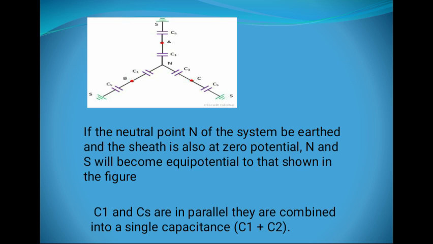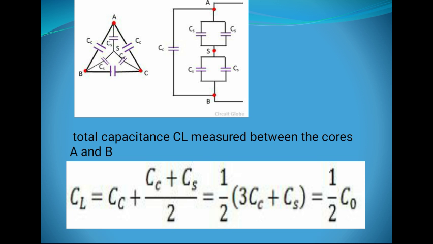C1 and CS are in parallel. They are combined into a single capacitance C1 plus CS. It means these two capacitances are considered in the parallel category, so these capacitances will be added directly.